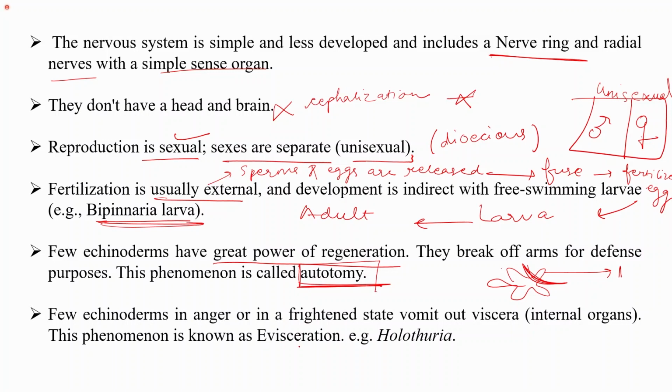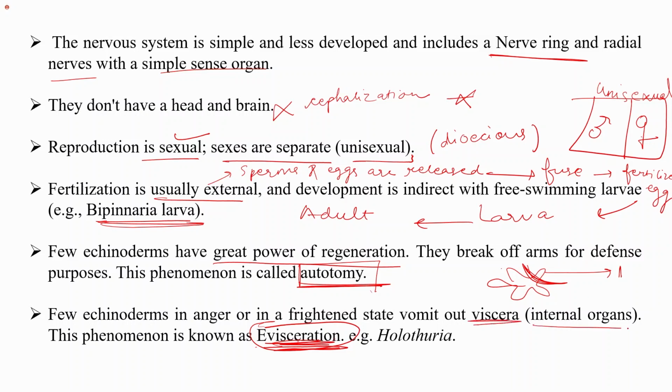One of the very exciting characteristics of the echinoderms is evisceration. As the name suggests, evisceration. So sometimes echinoderms, in an anger condition or in a frightened state, vomit out the viscera. So viscera is what?